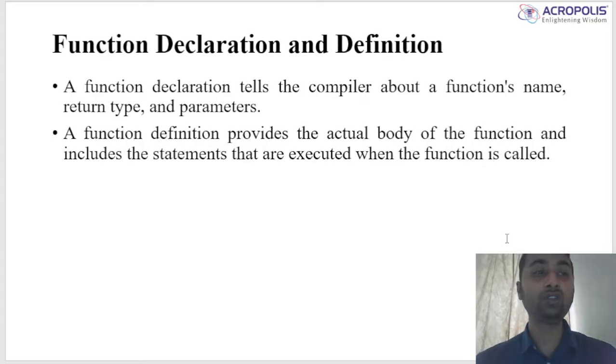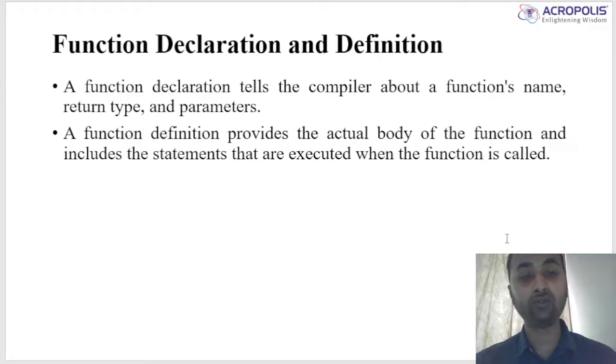Then function definition. A function definition is the actual function that specifies the function name, return type, and parameters with the function body. The difference between declaration and definition is only the function body.